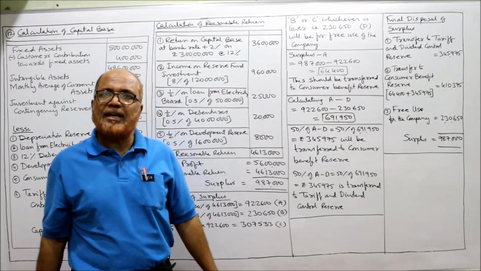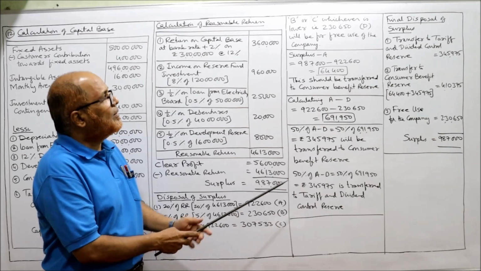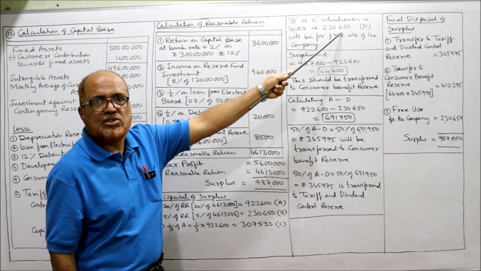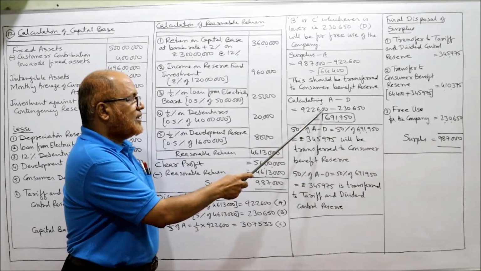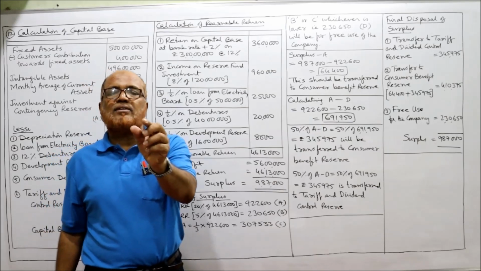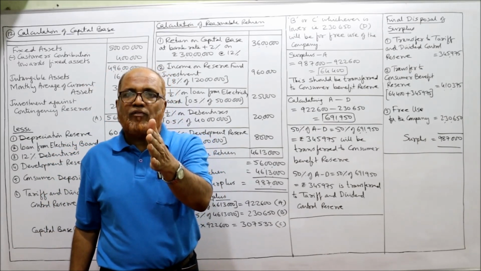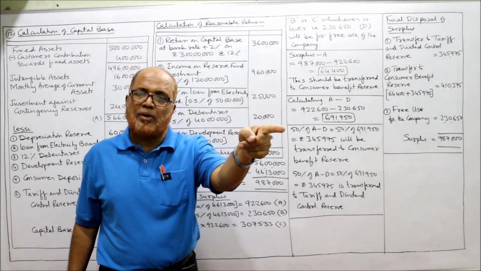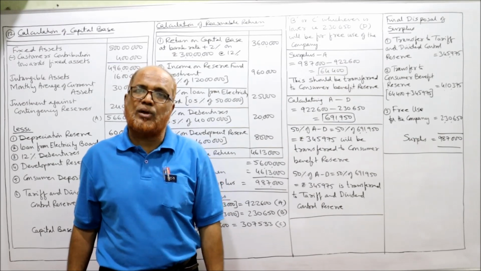Now we calculate A minus D. How much is A? 9 lakh 22,600. How much is D amount? 2,30,650. A minus D, 9,22,600 minus 2,30,650, 691,950. So 691,950 is A minus D. Now 50% of A minus D will be transferred to consumer benefit reserve and 50% transferred to tariff and dividend control reserve.